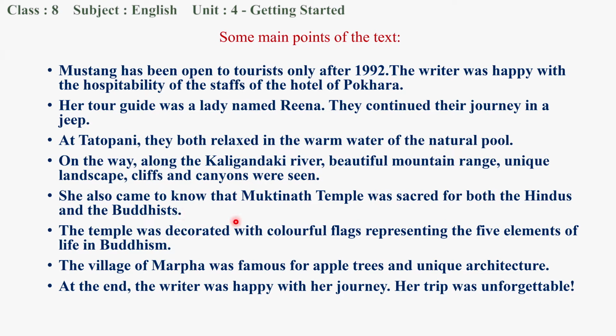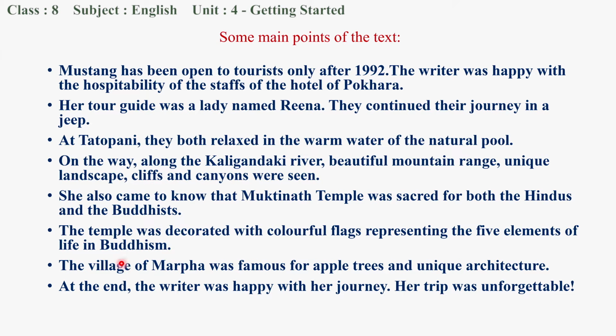She came to know that Muktinath temple was sacred for both Hindus and Buddhists. Isn't it unique? There is so much religious unity in our country. Even the Buddhists go and visit that temple, and the Hindus also go and visit. So this type of unity between the religions made the writer quite happy and impressed with Nepalese people. The temple was decorated with beautiful flags representing 5 elements of life in Buddhism.